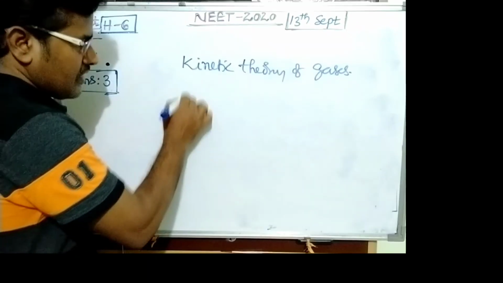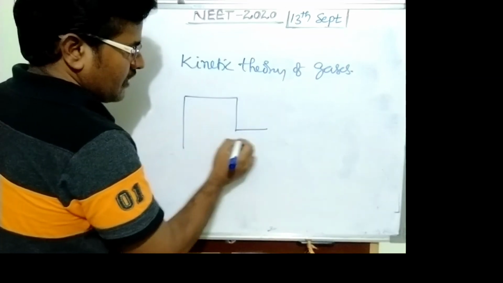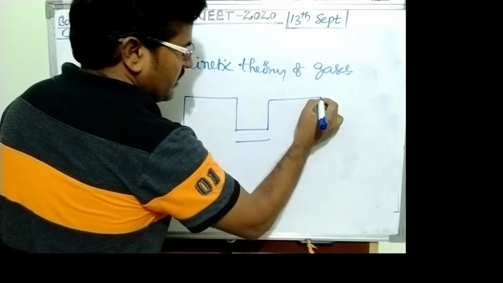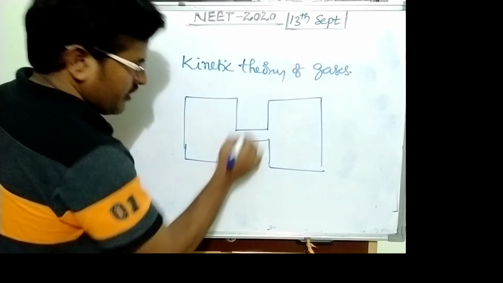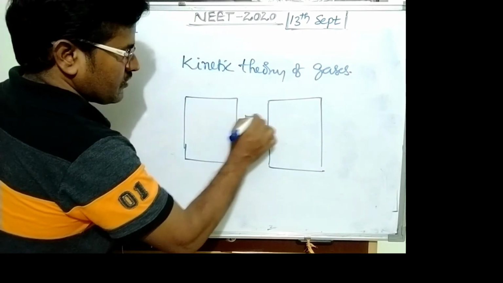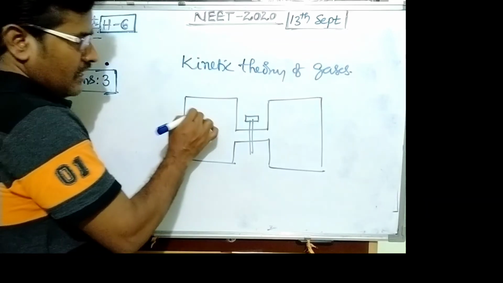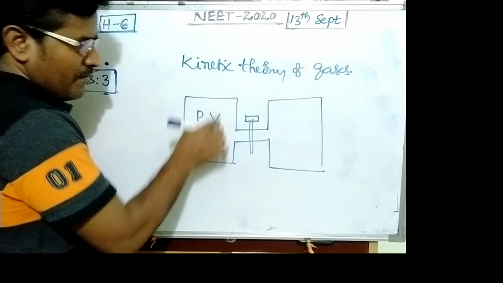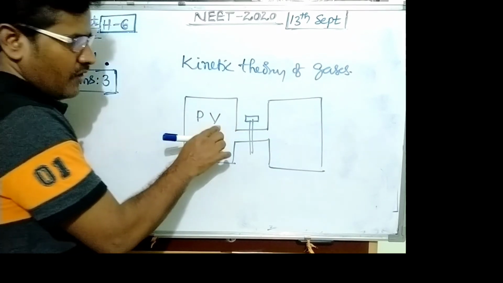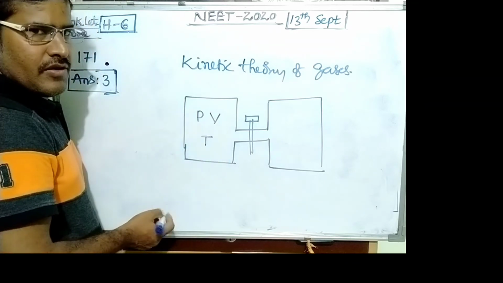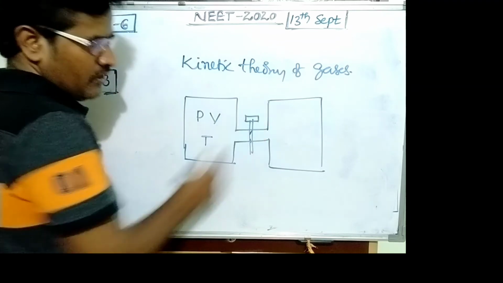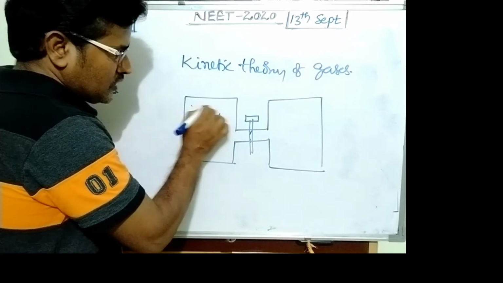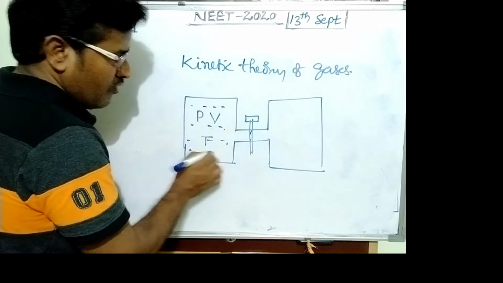So this is one cylinder. An identical cylinder is joined to the first cylinder, but initially closed using a tap. This cylinder consists of some amount of gas, pressure P, volume V, temperature T. When this tap is removed, some amount of gas moves from here to here.